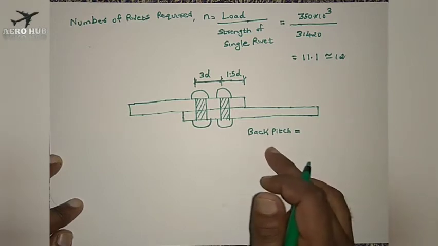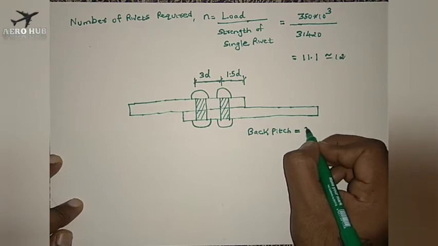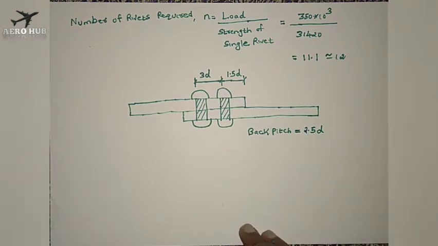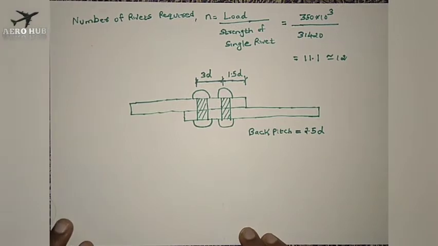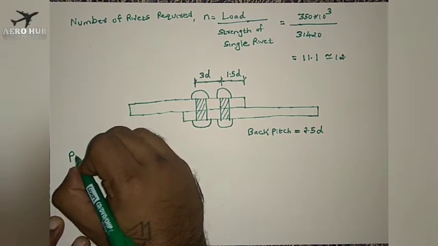Back pitch is for two consecutive rows, and the range of back pitch is 2.5 to 3.5 times the diameter of the rivet. So I'll take the value of back pitch as 2.5 into diameter. Okay, these are the design constraints we want when we design a double riveted joint.